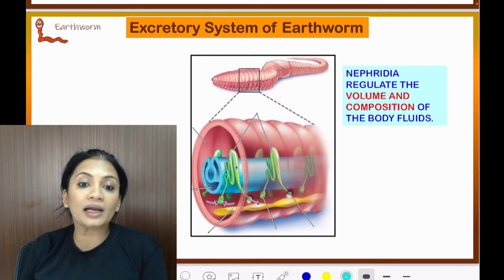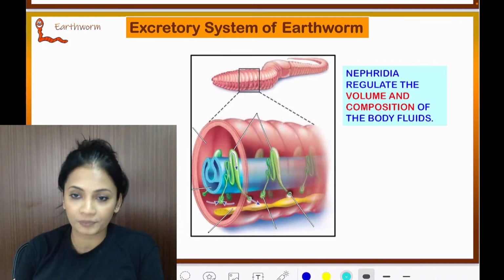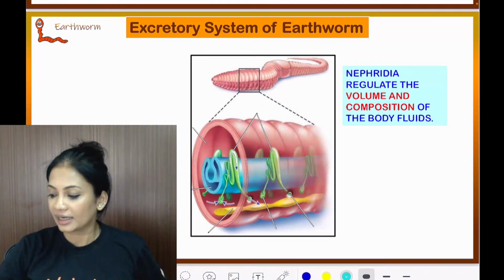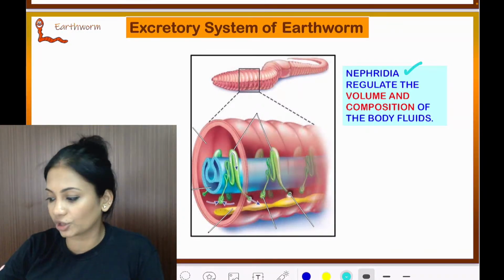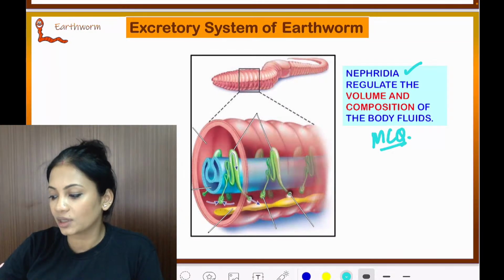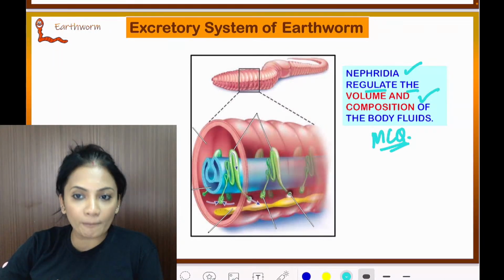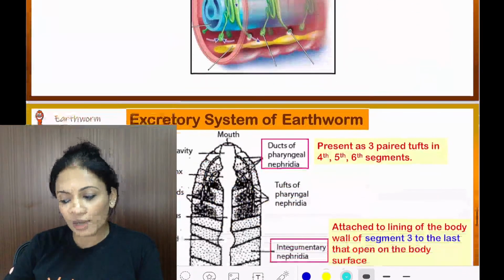Now an important part, and a part which might be a little confusing, is the excretory system. In the excretory system, we see that they have nephridia. Nephridia will be able to do one important function. This is asked as MCQs. They are able to regulate the volume and composition of the body fluids. That is the work of nephridia.